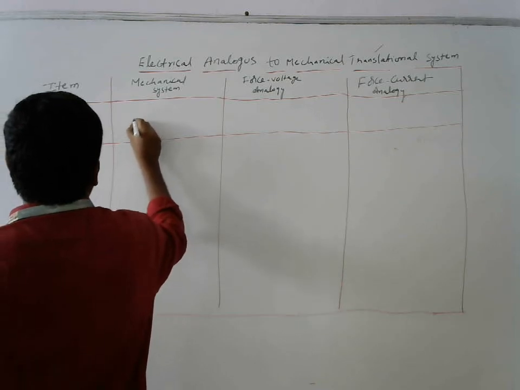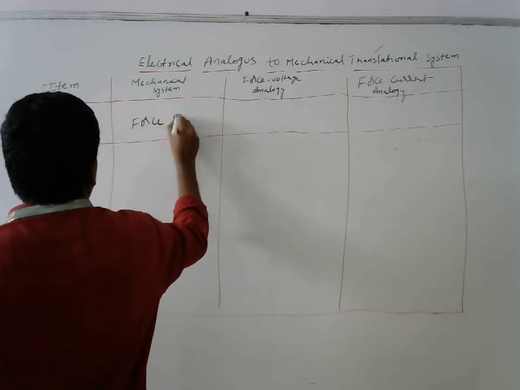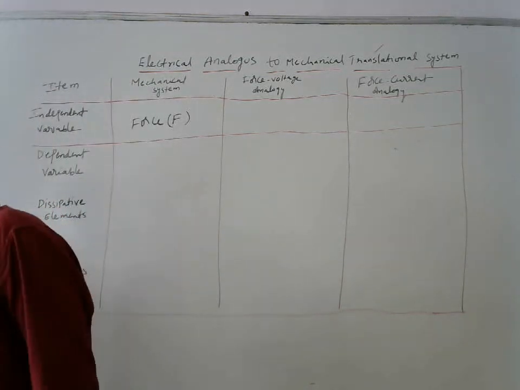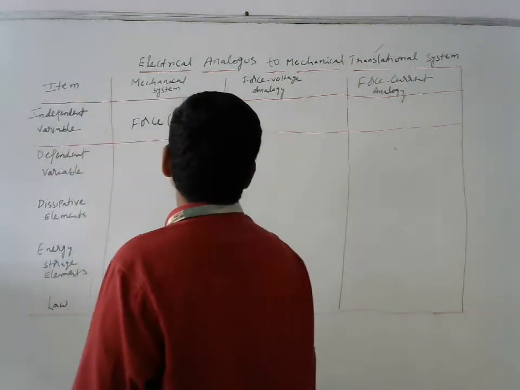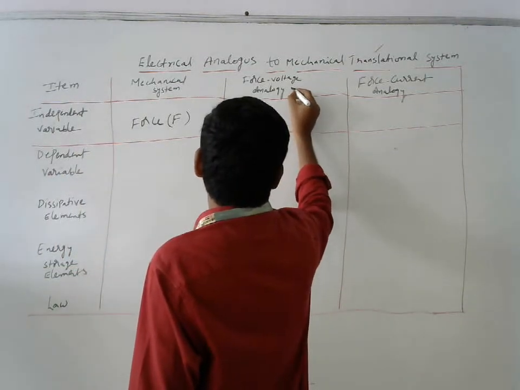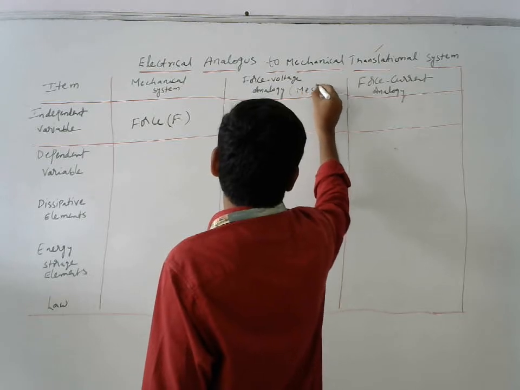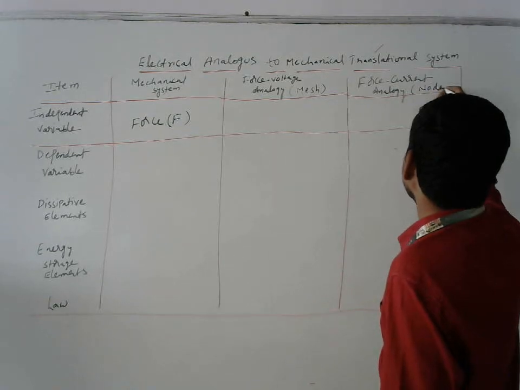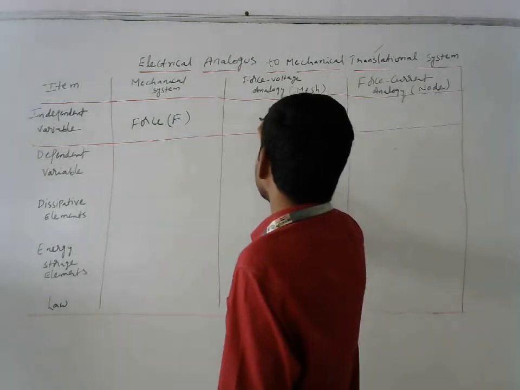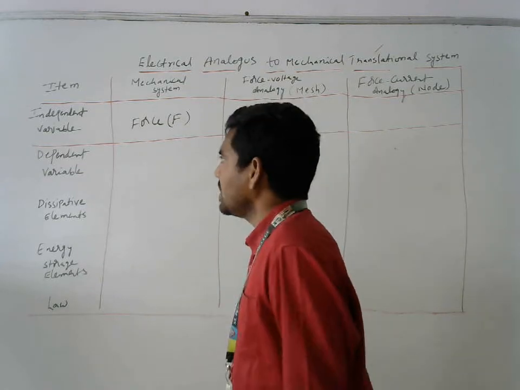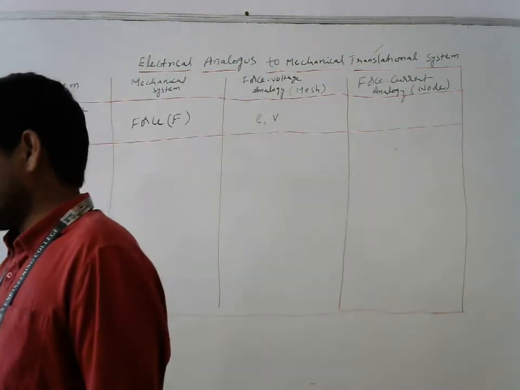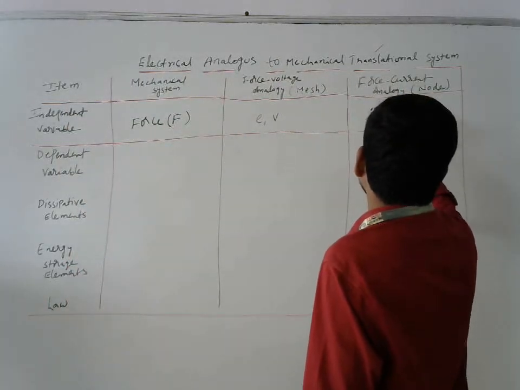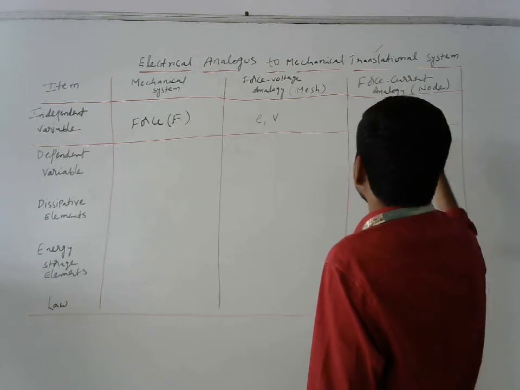In the force voltage analogy, the independent variable is the voltage, which we also call mesh analysis, and here nodal analysis we call. Here we can write voltage E or voltage V, both are independent variables. In the force current analogy, as the name itself says, current I is the independent variable.